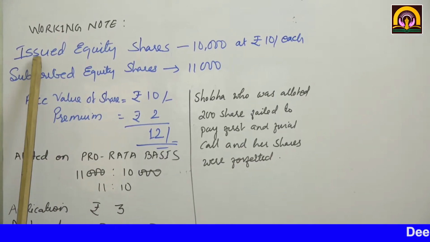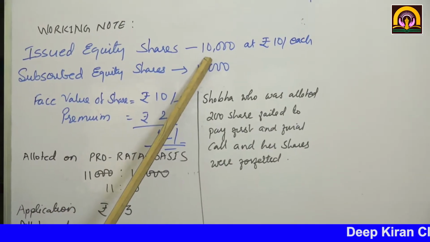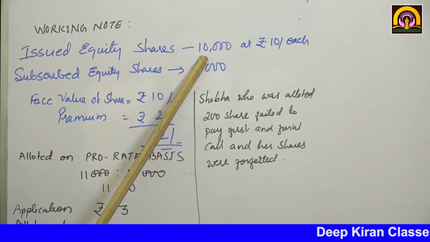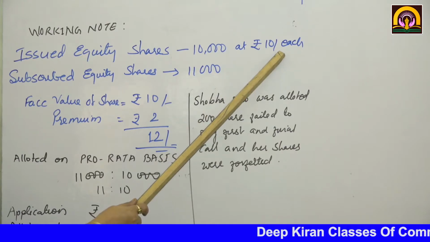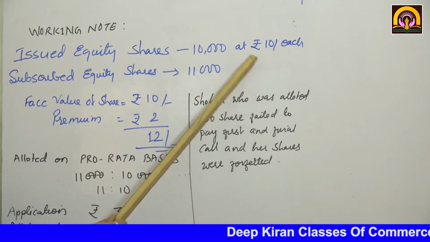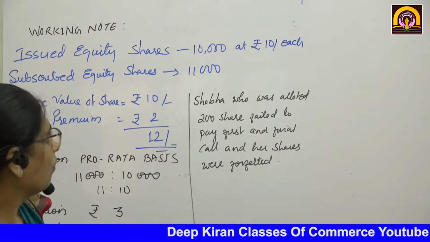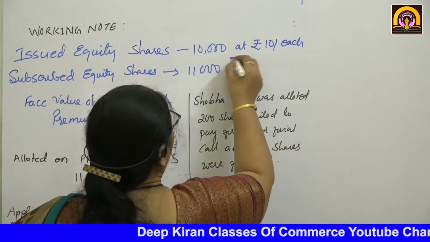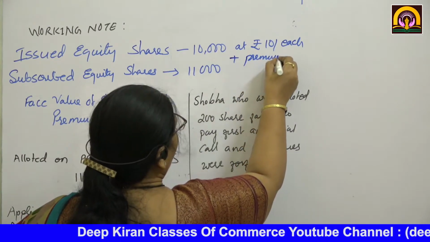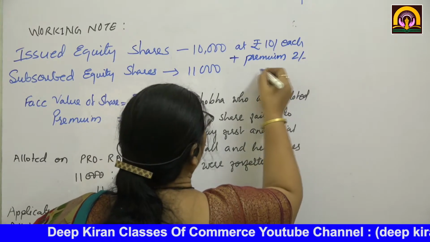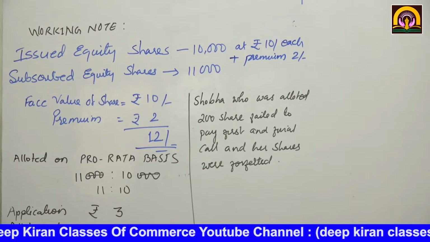Shares issued to the general public of Suhas Limited. How many shares were issued to the public? Only 10,000 shares at the rate of 10 rupees each, plus premium rupees 2. Okay.